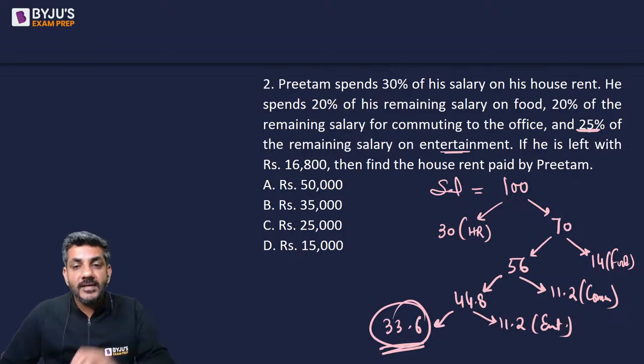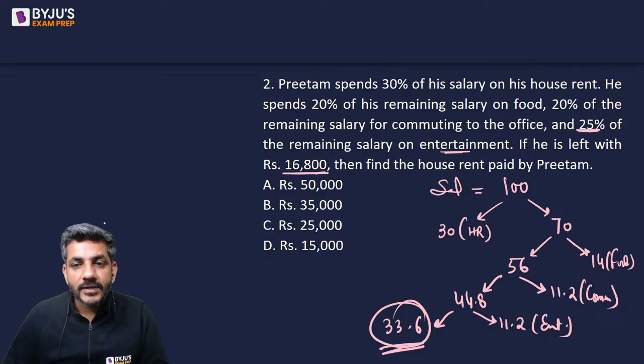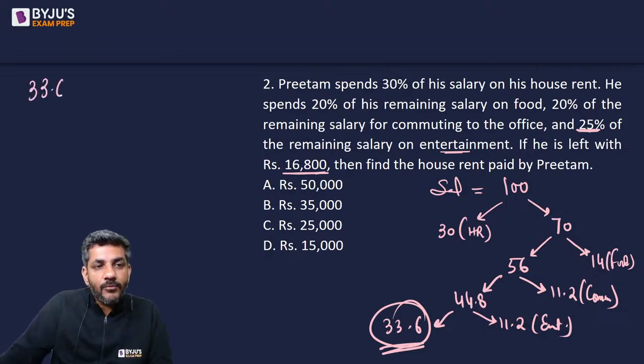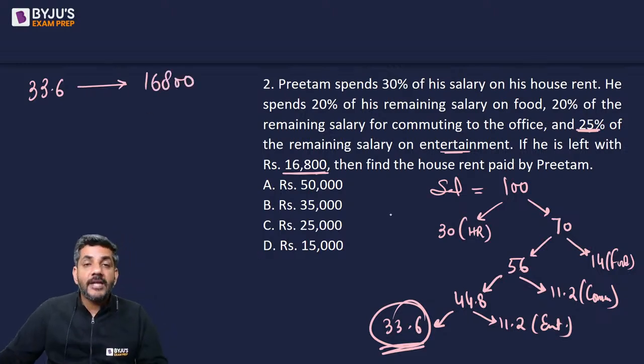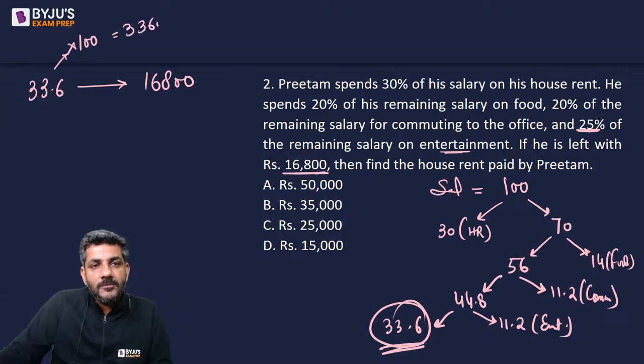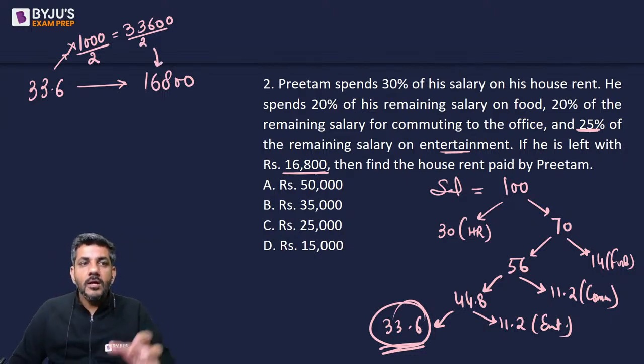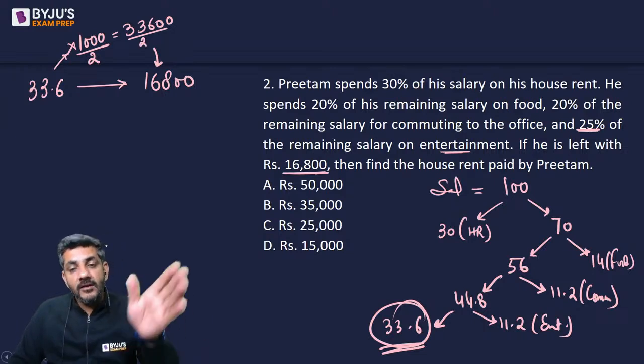So the leftover salary is 33.6 and he says it is 16800. Then find the house rent paid by Preetham. So if 33.6 is equal to 16800, find the house rent paid by him. ये हमें बताना है. अब 33.6 को अगर मैं 100 से मल्टीप्लाई करता हूं, it gives me 3360. और अगर 1000 से करता हूं, it gives me 33600. This is exact half of that. इसका मतलब मैंने 1000 के हाफ से मल्टीप्लाई किया है to get 16800. So I have multiplied by 500 to all the values.